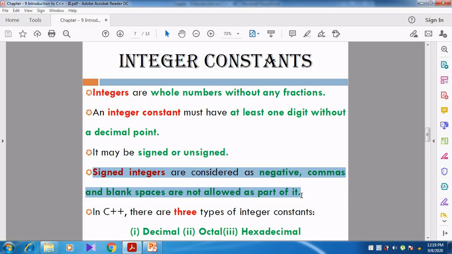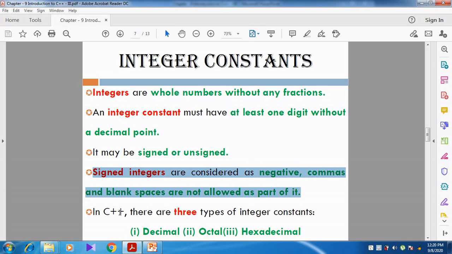So signed numbers are always considered as negative numbers. And another thing: whenever you give a number, you should not give commas or blank spaces. In mathematics, you might write 3500 as 3,500. But you should not write like that in the computer. Why? Because a comma is not allowed in between the number. Comma is a special character. Right? So we should not use blank spaces also.